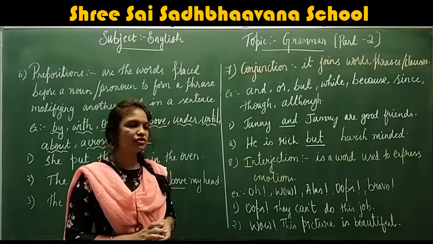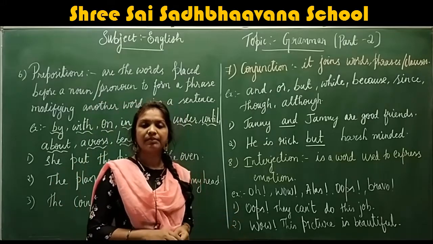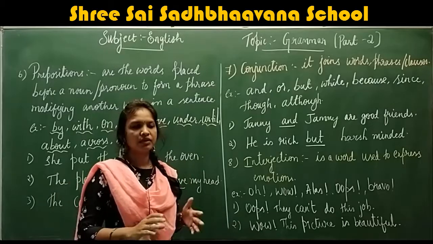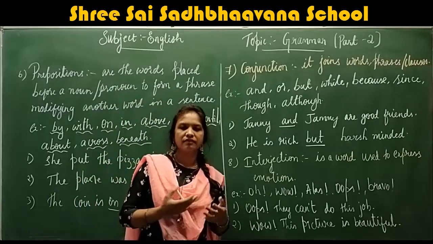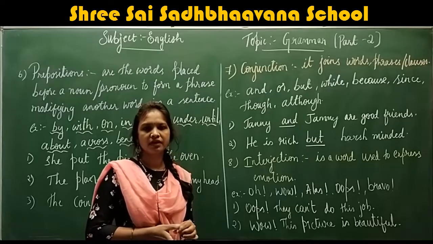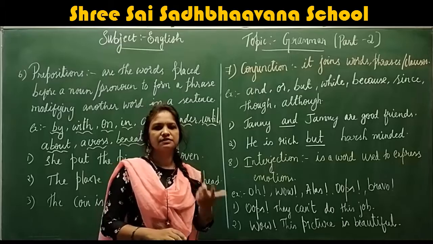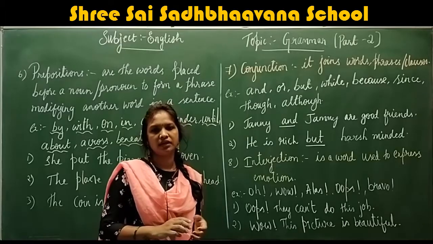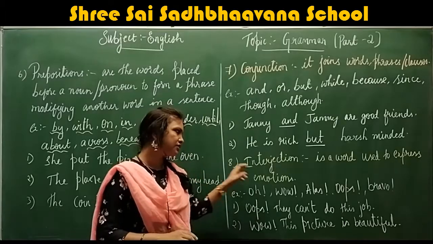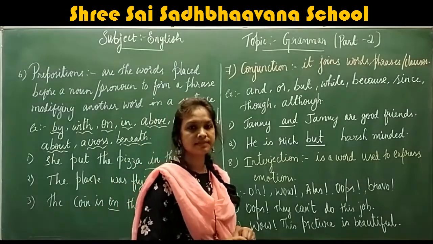Next, wow, this picture is beautiful. So here it is a surprised, happy emotion, right? Wow. When you look at a beautiful picture, we come across the word wow, right? Alas, he is dead. We are expressing a sad, shocking emotion. Understood? An interjection is a word which is used to express emotions.